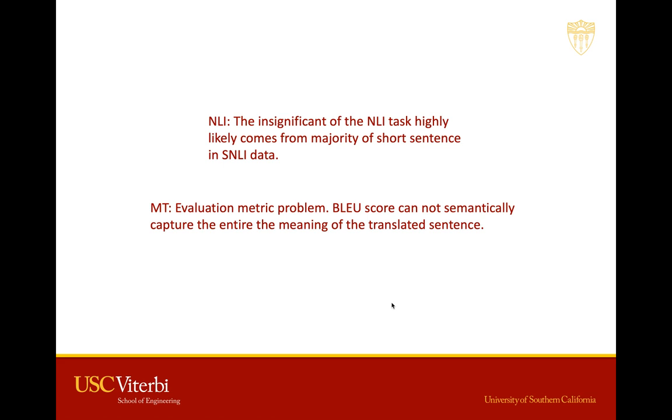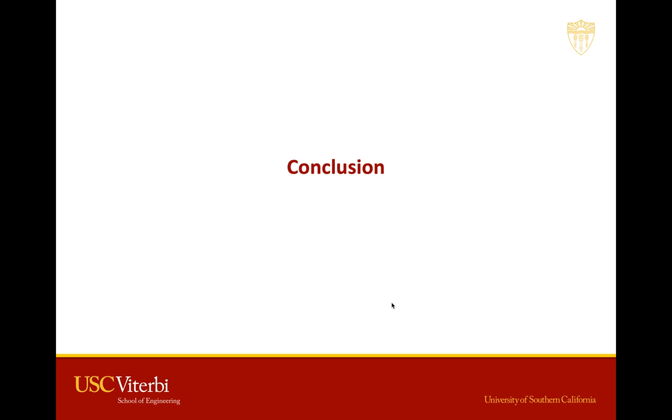And the NLI improvement is insignificant using a distance mask, and this is highly due to its majority of sentences being short. And for machine translation tests, there's an evaluation metric problem. The BLEU score cannot semantically capture the entire meaning of the translated sentence.